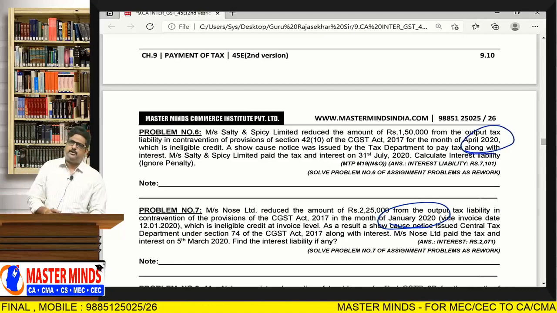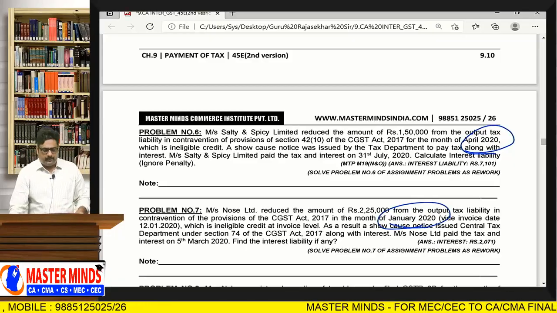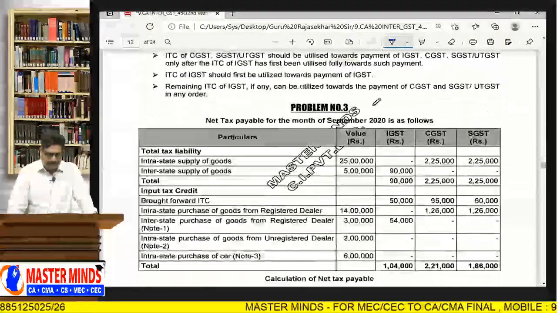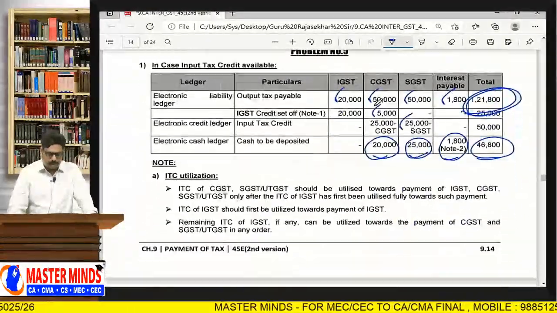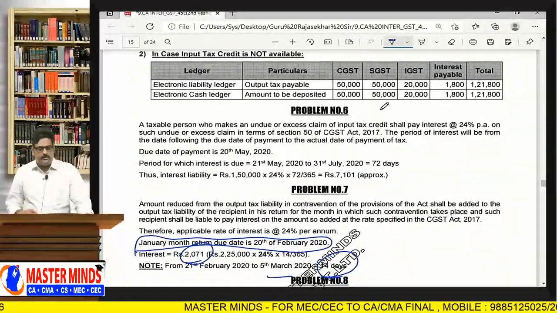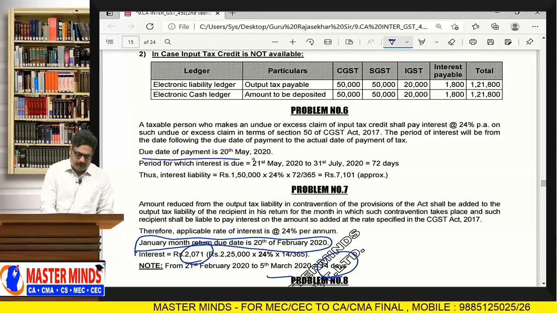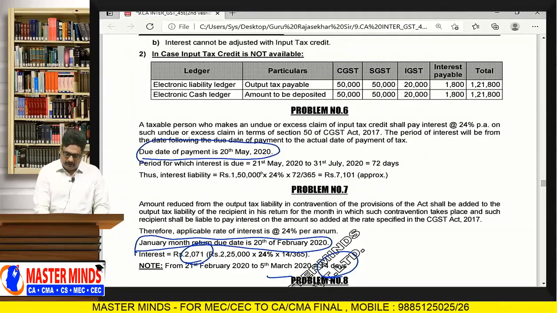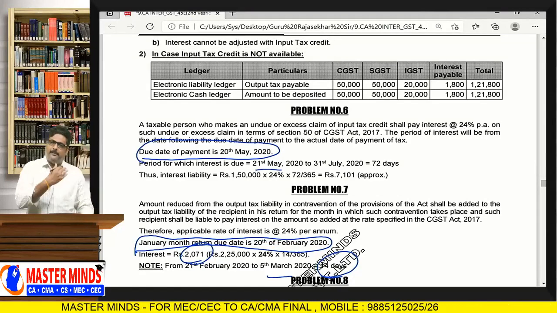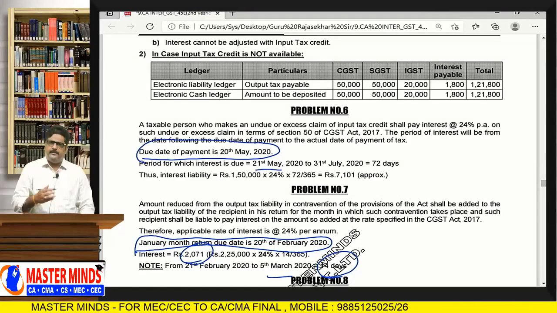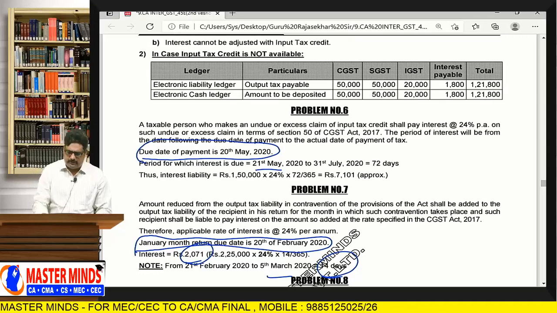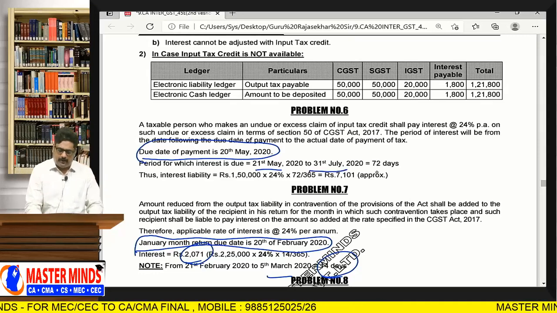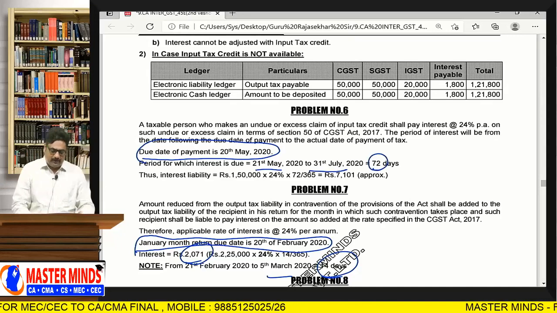Okay. So with respect to April month, what is the due date, month? May 20th is the due date of payment. But whereas amount is paid on July 31st. So from May 21st, that means next day after the due date, till the amount is paid, that is July 31st, how many number of days are there? 72.